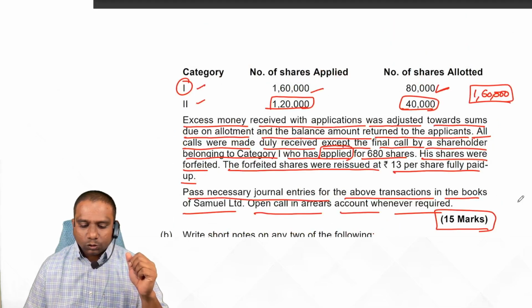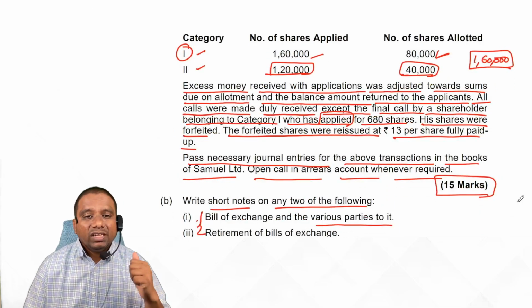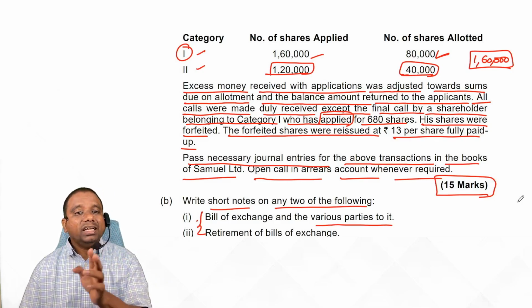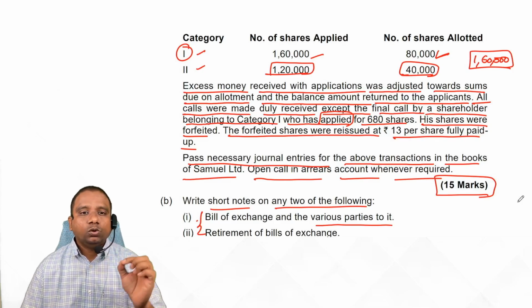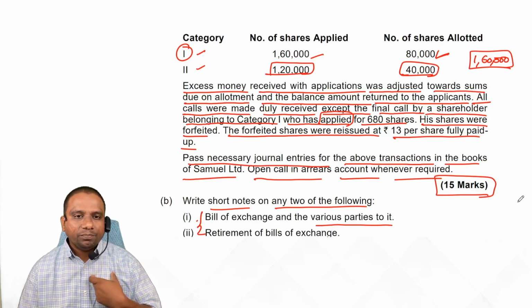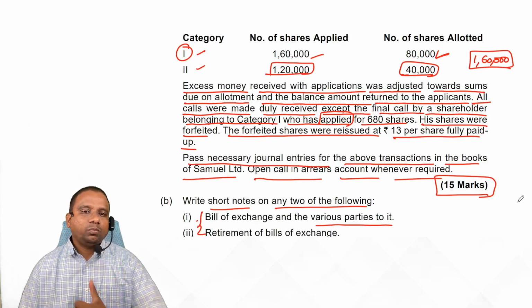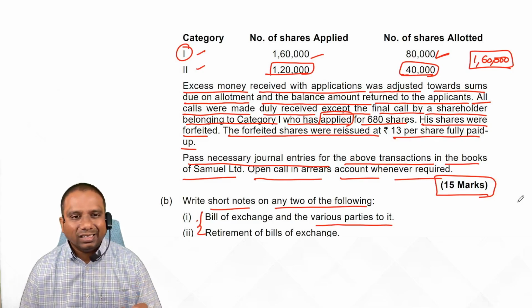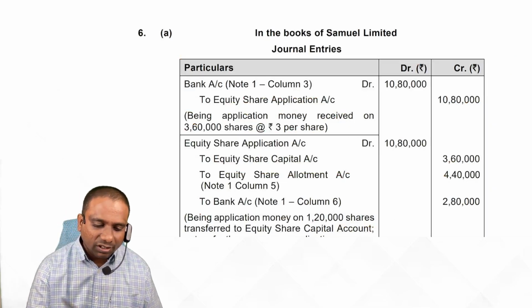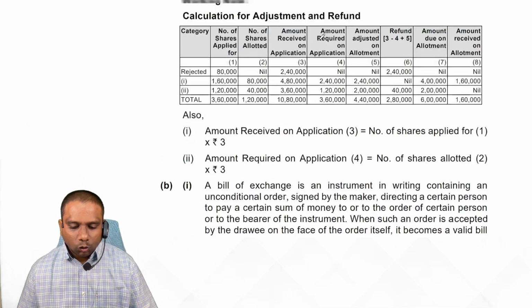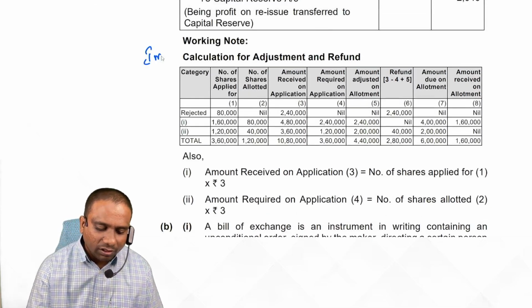Now we see the last question. How many installments do we have? 3 installments. 3 installments means 3 into 2, 6 entries we have to write for issue of shares. Per forfeiture, 1 entry. Reissue, 2 entries. When you reissue, we get money, 1 entry. Plus, after reissue, we check profit. On reissue, that profit is transferred to capital reserve. Yes or no, students? Yes. Observe clearly. Here the important calculation is the working note. This is very, very important, student.